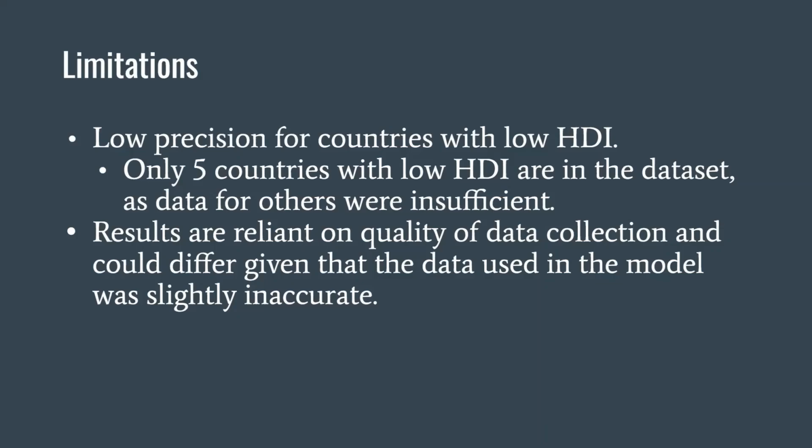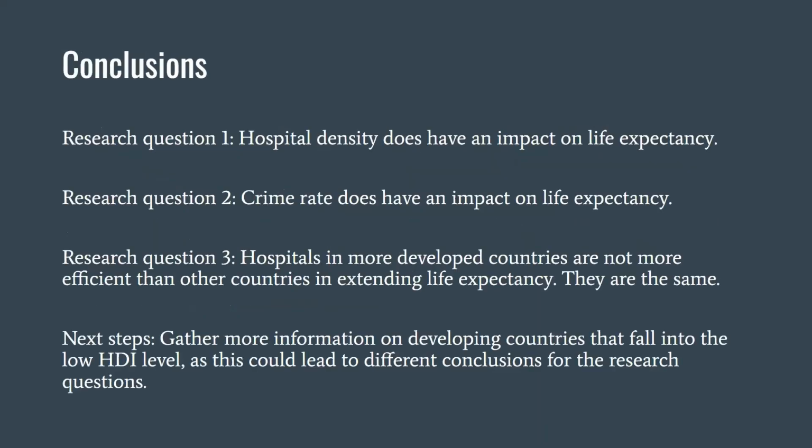Another limitation that we wanted to mention is that because the residuals were found not to have constant variance, this could cause the estimates for the betas to be imprecise. So just a summary from research question 1, we found that hospital density does have an impact on life expectancy, and we found a similar outcome on research question 2 with crime rate having an impact.